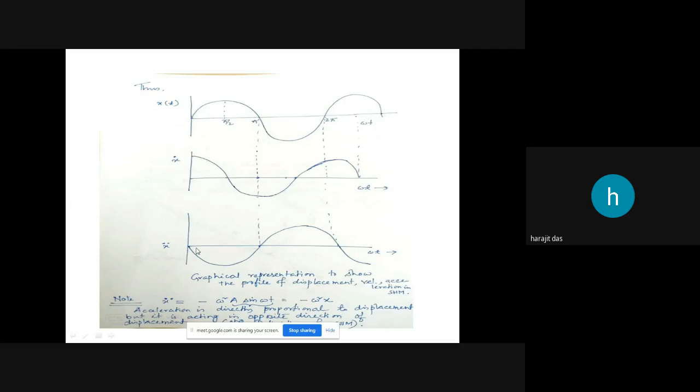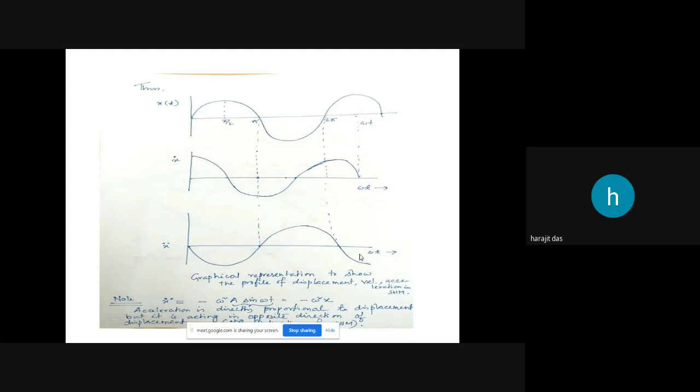The acceleration vector is leading the velocity vector by pi by 2, so from here we will start, and this will be just like your cosine curve. If you lead a sine vector by an angle of pi by 2, that graph will be a cosine curve only.